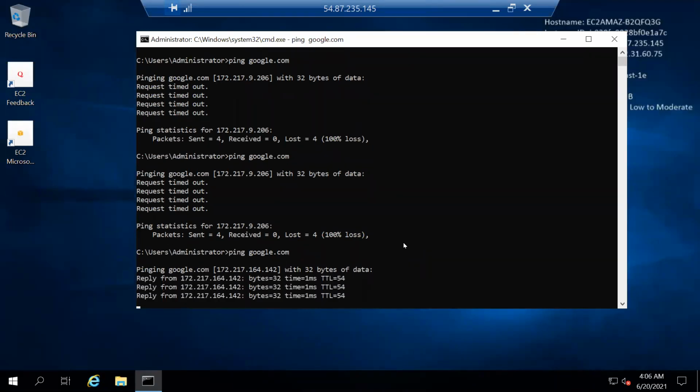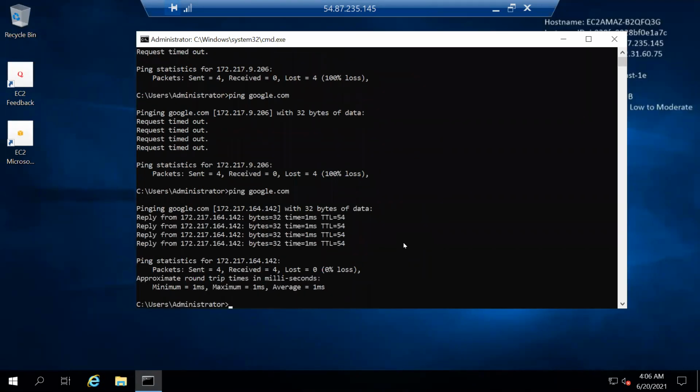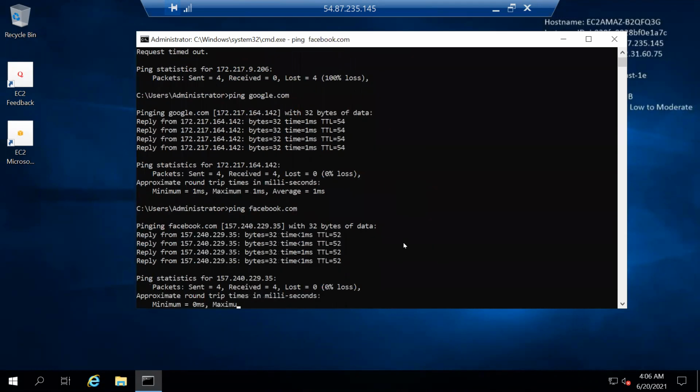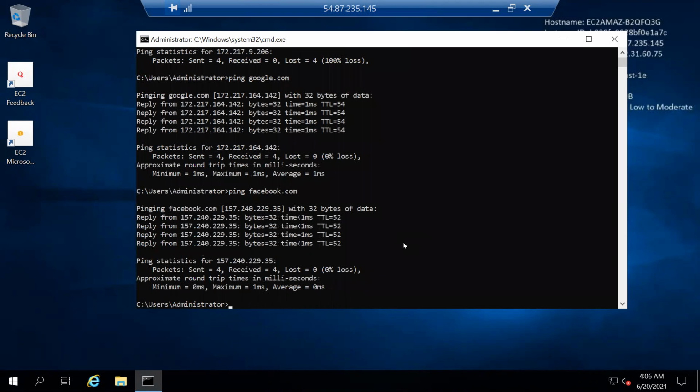Perfect. We got the connection. The connection has been established. Let's try with Facebook. So Facebook is also pinging, means reachable, right?